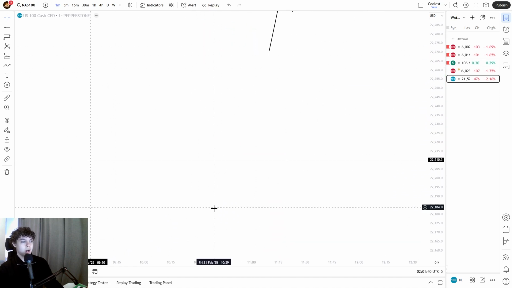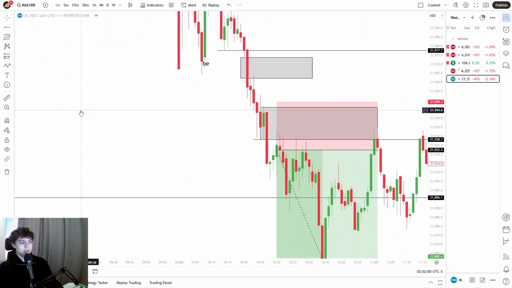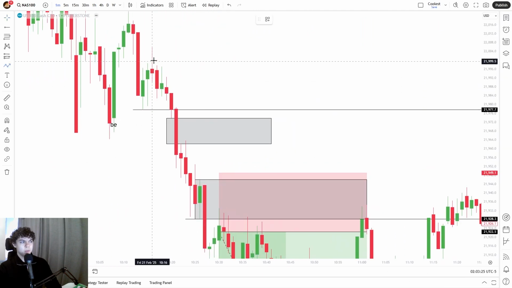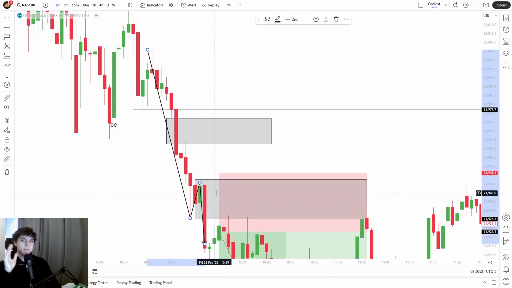And now I'm going to show you how I actually took this trade. I was in the session open. This is 9:30 a.m. Eastern time, and I was like, okay, this is very beautiful. It constantly moves in lower lows, lower highs, lower lows, and it respects the trend. That's the key. You have to always see the price respect the trend, and when it respects the trend, that's when you're going to follow it.